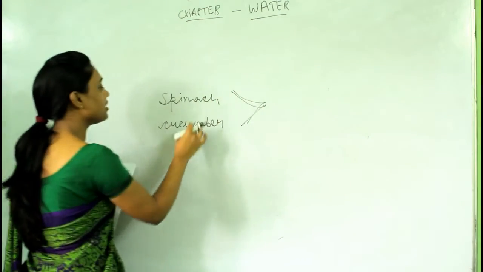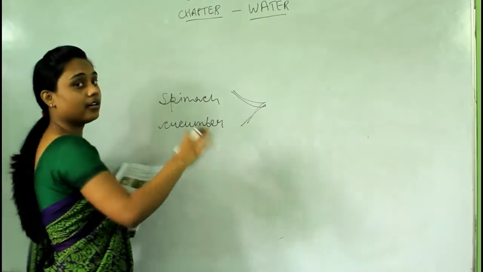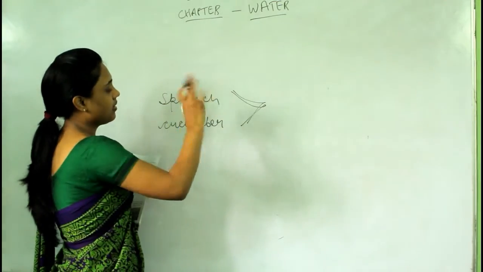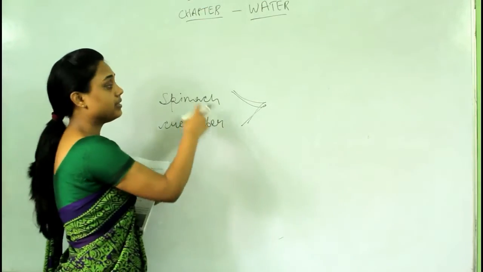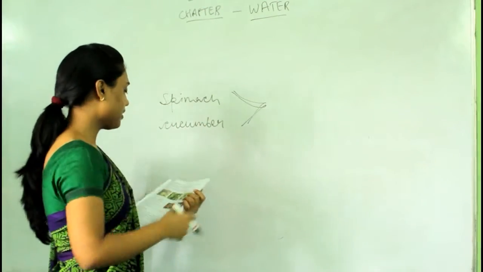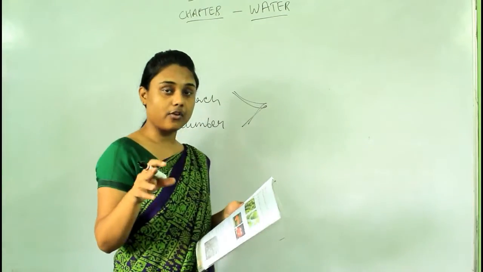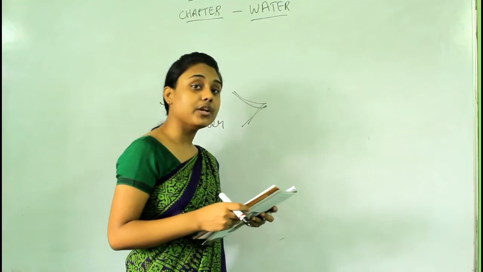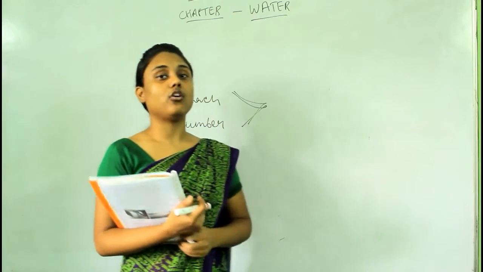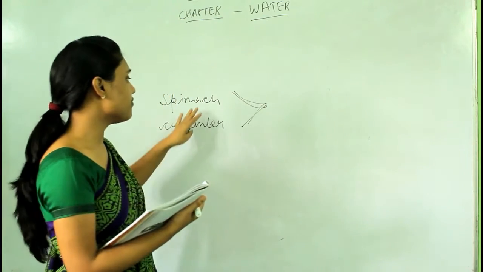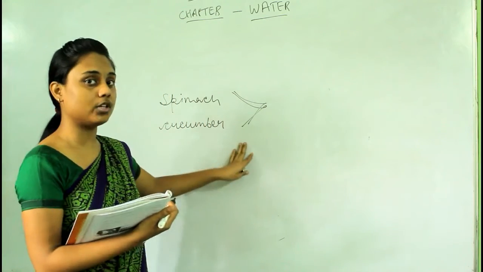If we eat spinach and cucumber, we get some proteins, vitamins and minerals from this, and we also get water from this vegetable, okay? So vegetables such as cauliflower, spinach, brinjal, broccoli, cucumber contain a lot of water. These are the vegetables which contain water.